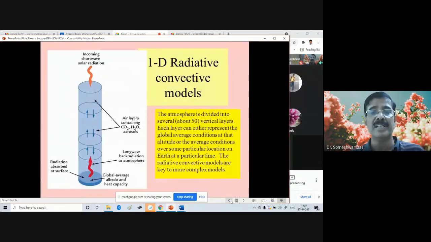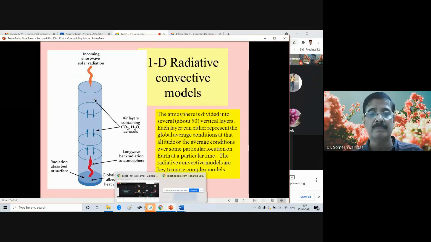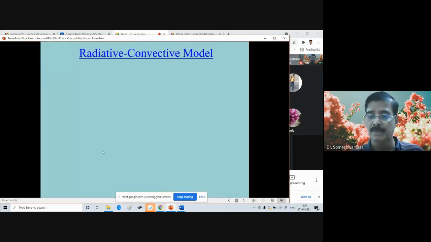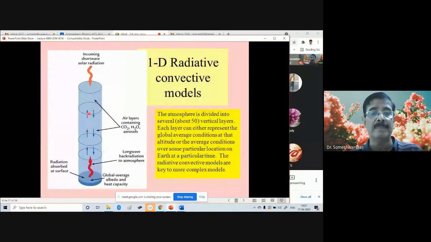Now this is an illustration of a one-dimensional radiative convective model. As you can see in the diagram, this is a single column. Let us assume that this is a column of the atmosphere, divided into several layers. Typically, it can have 50 layers or more, depending upon how powerful your computer is.